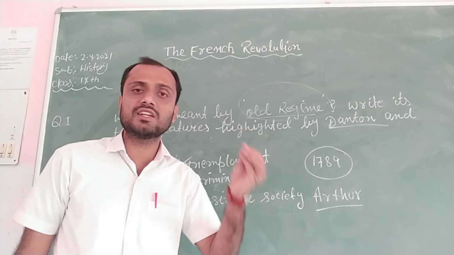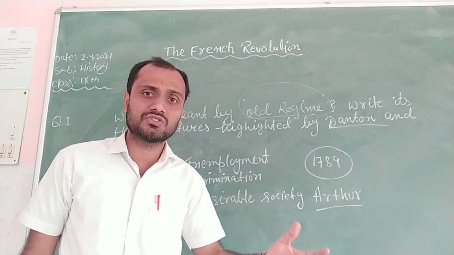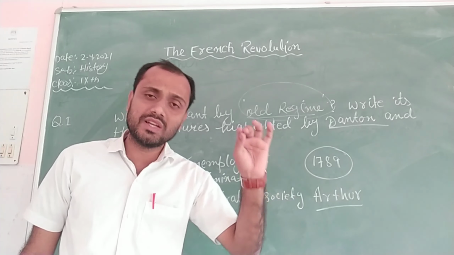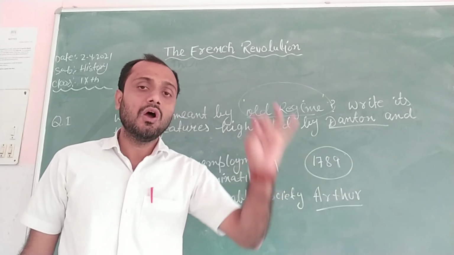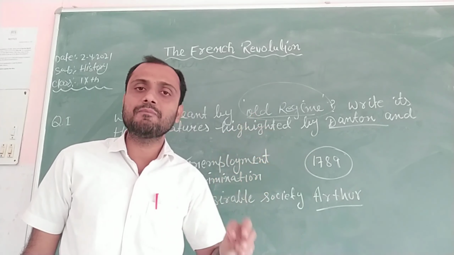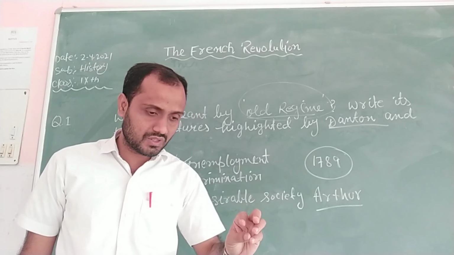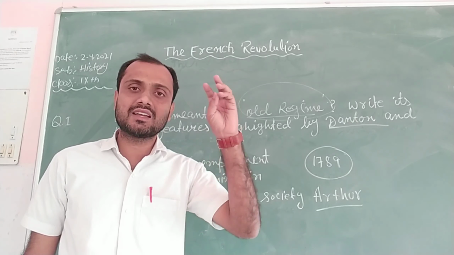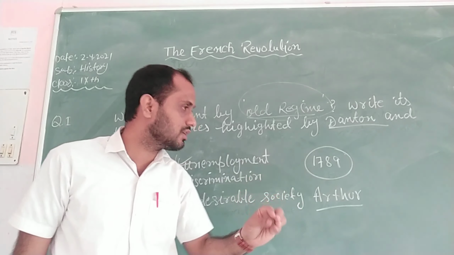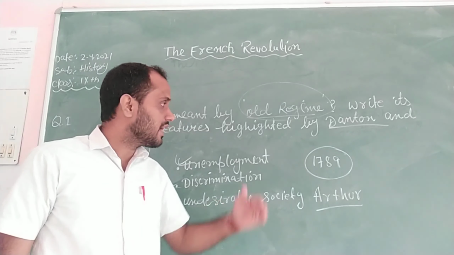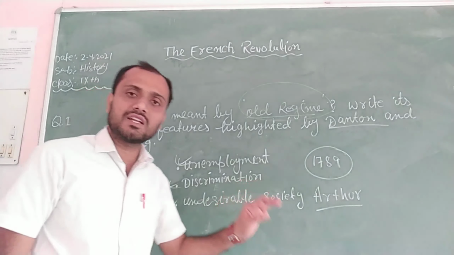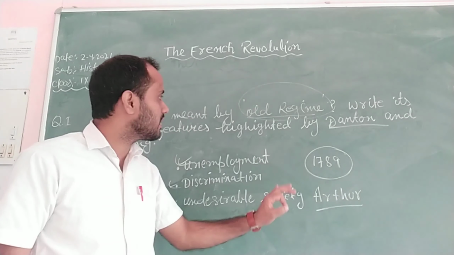It means that French society was not a desirable society according to Arthur Young, because when he visited France, he found that social evils like bribery, loot, sexual harassment and rape were very common. Understood? So on the basis of his observation, we can say that undesirable society was also one of the features of old regime.